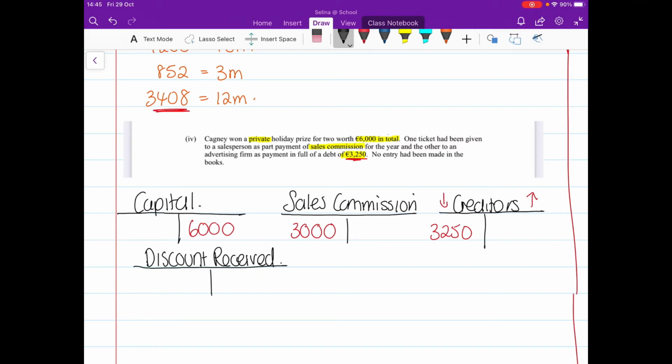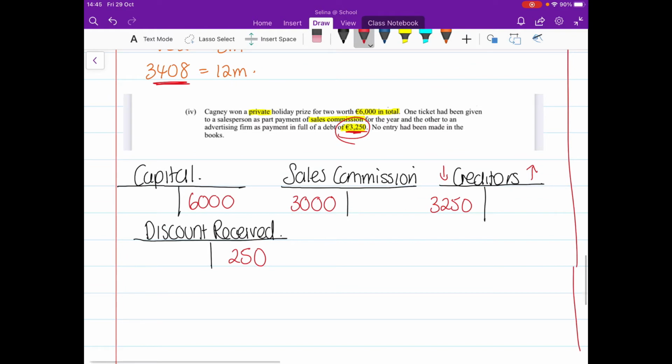And there we go. Discount received is an income. Okay, it's a gain, so we're going to record that on the credit side. And the discount was €250 because we owed them €3,250 and they accepted something worth just €3,000. So now that's it for that. Okay, so we're ready to go now with our journal.